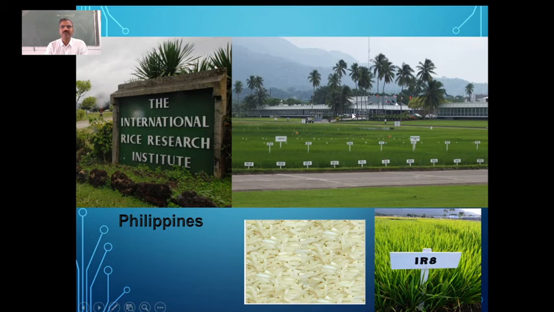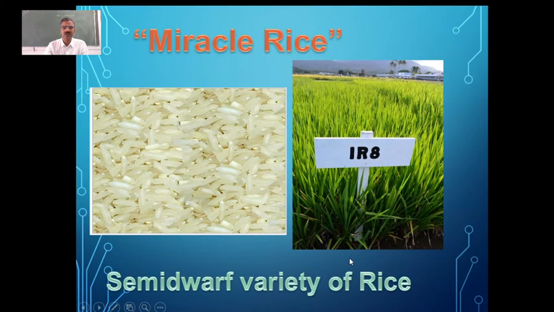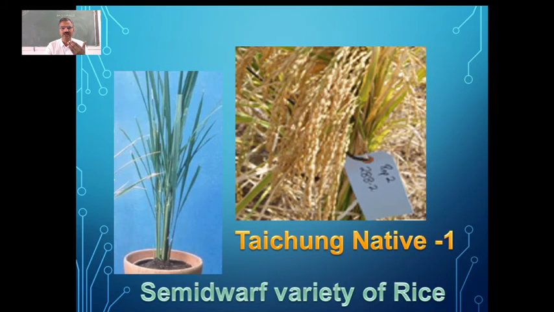So for the first time, they developed a variety called IR8. You can see this is another semi-dwarf variety of rice, just like the wheat. I have shown you already, just like the wheat, they developed a semi-dwarf variety of rice also. And this variety of rice, as I told you, had a shorter maturation period. And they developed in this